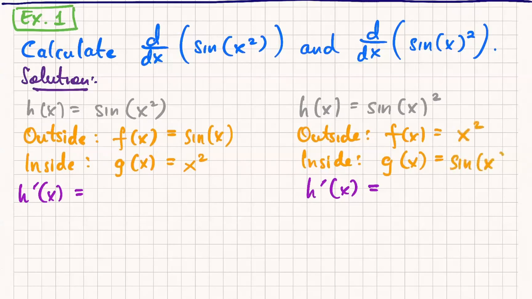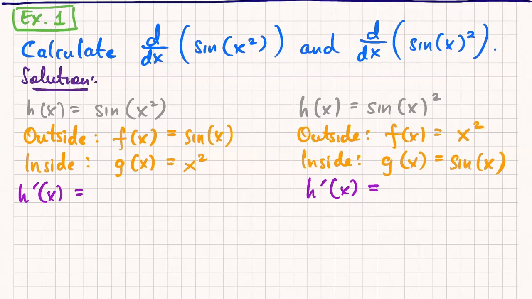The inside function is the thing you do first, right? First I do sine x, and then I square the whole thing. So the inside function is the sine x, and the outside function is the x squared. Right, so the difference between these two examples is that the outside and inside functions have swapped roles, right? So obviously that makes a difference.